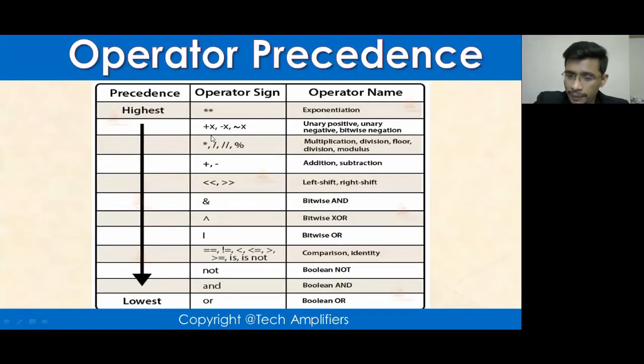Then we have operator precedence. You need to keep this point in mind.